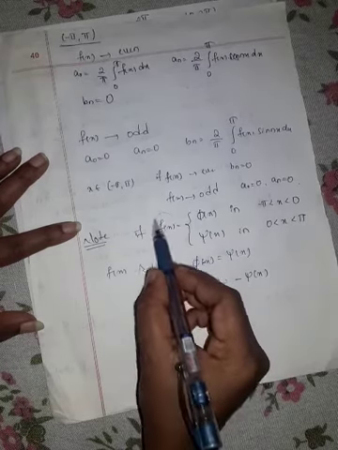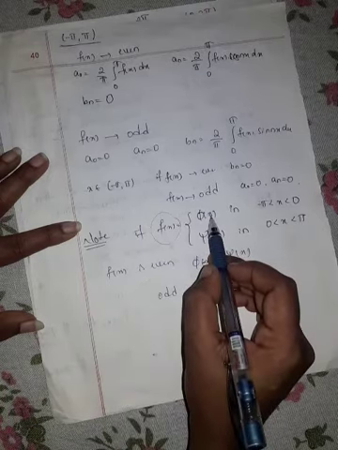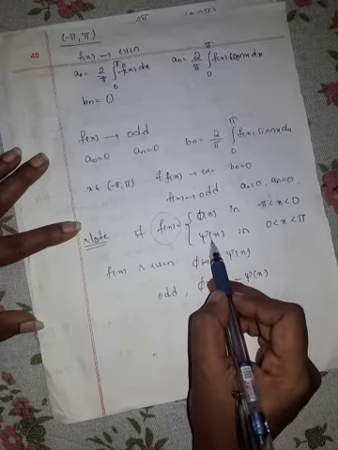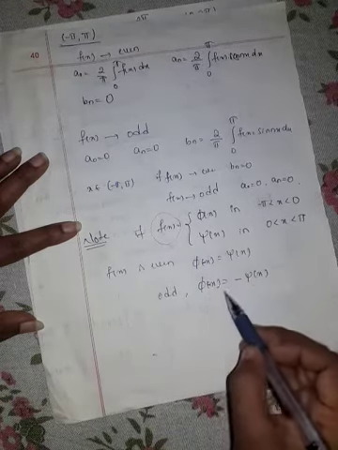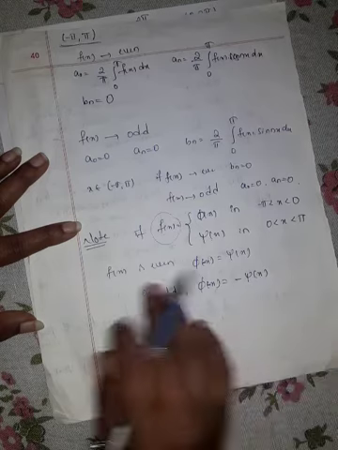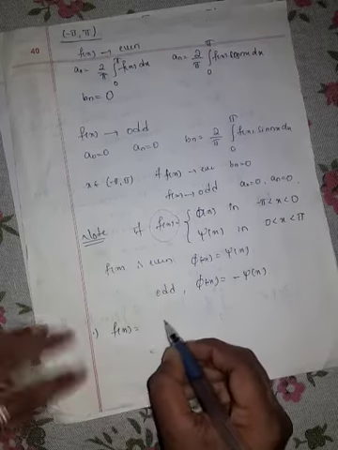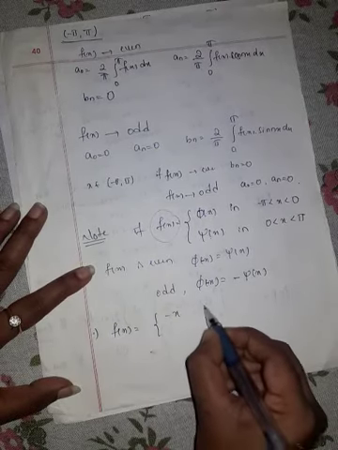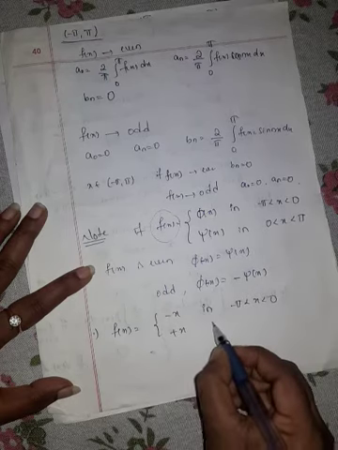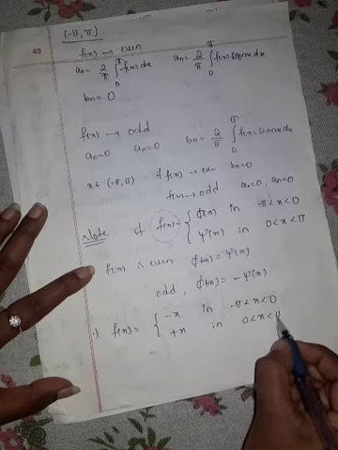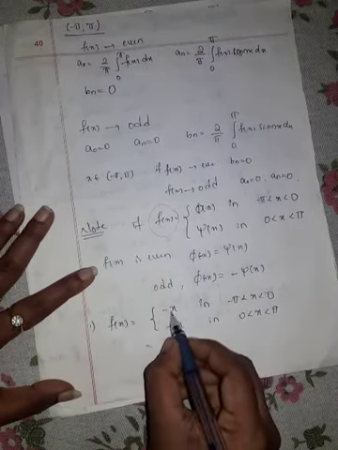We say that the given function f of x is even if phi of minus x is equal to plus psi of x. If phi of minus x is equal to minus psi of x, then it is an odd function. For example, if f of x is equal to minus x in minus pi to 0 and plus x in 0 to pi, what is our phi of x here?